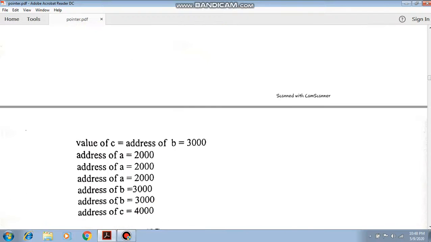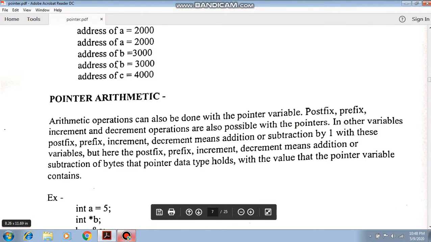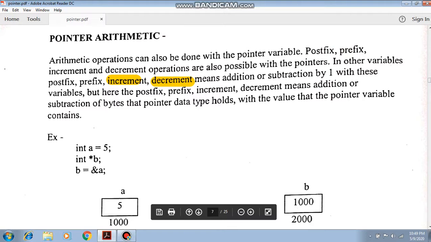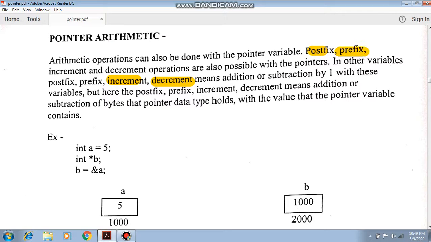So this is the output. Now pointer arithmetic. There are various types of arithmetic operators, we already learned that. Now what type of arithmetic operation is performed using the pointer? Arithmetic operation is basically done as the increment and decrement operators. Increment means +1 and decrement means -1. It may be postfix or prefix. Both increment and decrement operations are performed using postfix and prefix.